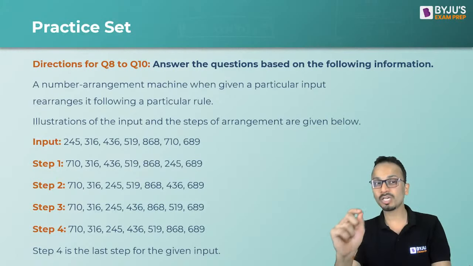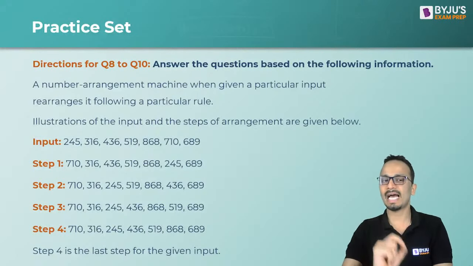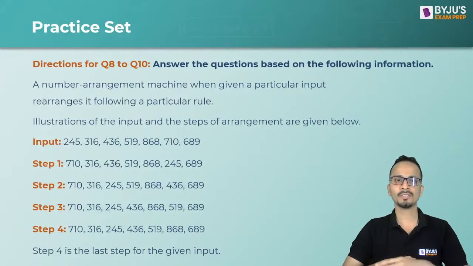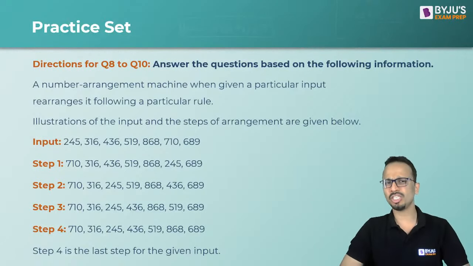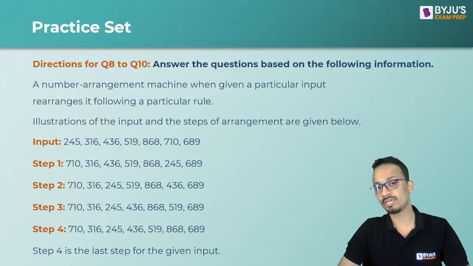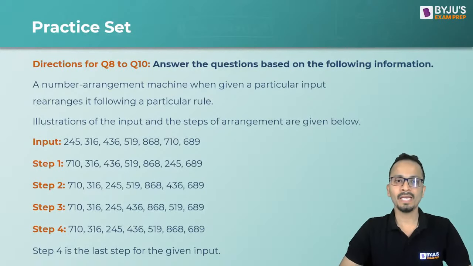All of you, please observe each and every step what is actually happening here. Now I have intentionally taken a difficult example. Okay, so please try to understand what is actually happening in this machine. A number arrangement machine, when given a particular input, rearranges it following a particular rule. So we have to determine what rule it is following. Illustrations of the input and the steps are given below. So read and understand these steps.